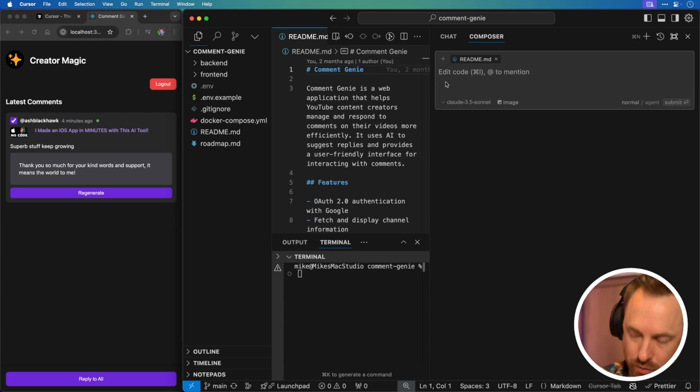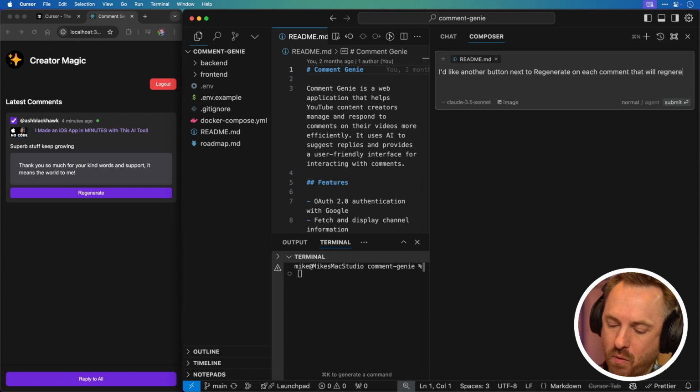So I'll just say to Cursor Composer, I'd like another button next to regenerate on each comment that will regenerate in a comedy way. So I have two options. One, regenerate, and two, regenerate with comedy. So I can kind of be funny.